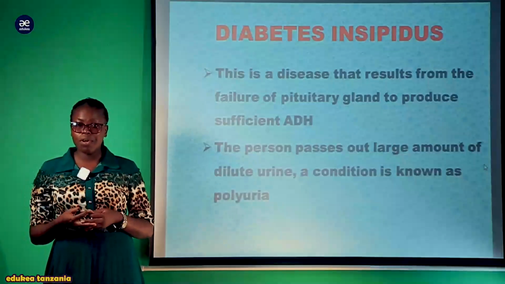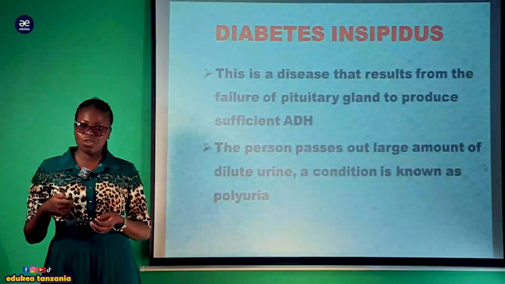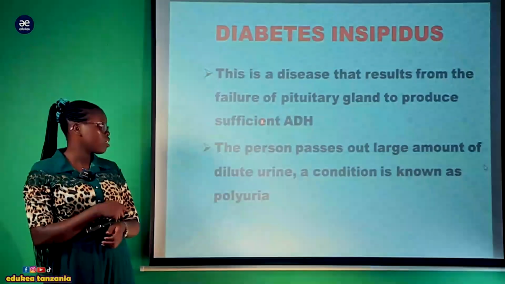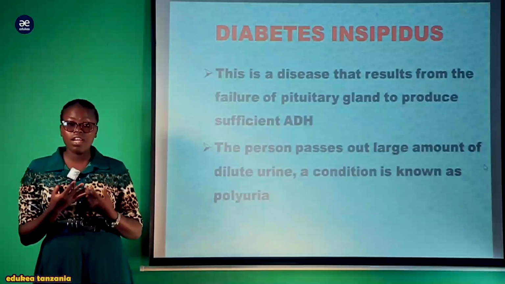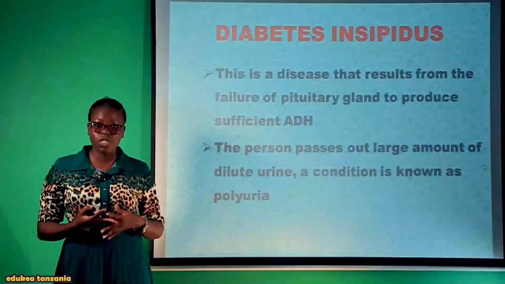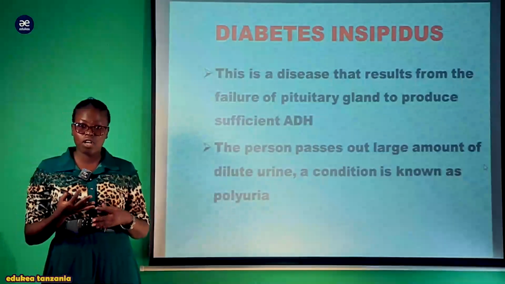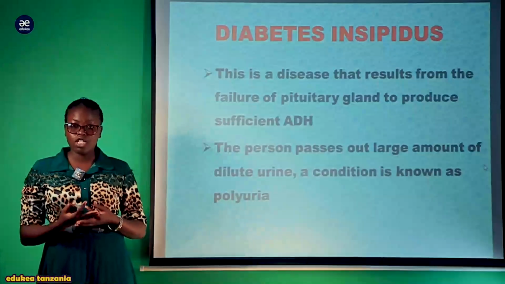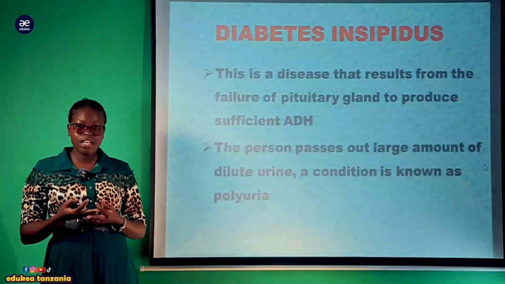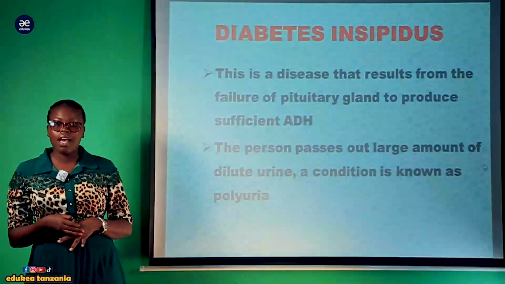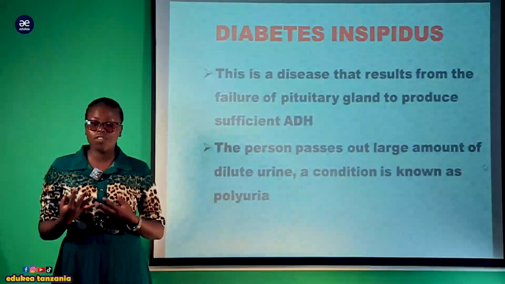The aldosterone hormone or the vasopressin hormone, which we call for short the ADH, we have already discussed in the osmoregulation of water of the body fluid in the previous session, where we looked at the mechanism of osmoregulation. Now this ADH is responsible for the regulation of the body fluid.